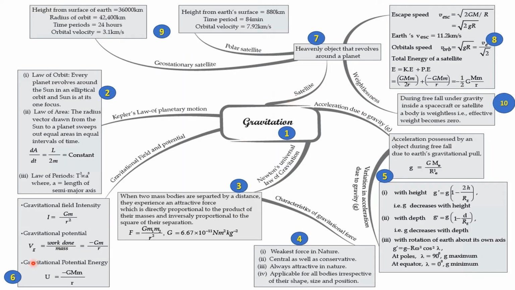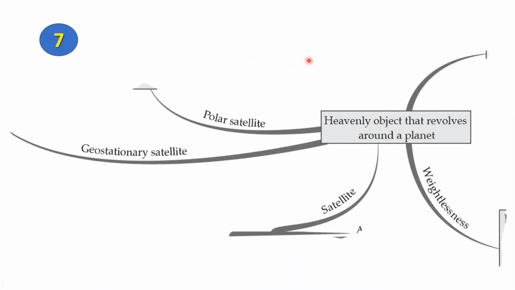Satellites. From one corner of the mind map to another. Let's expand satellites. Now, the definition for satellites is that they are heavenly objects that revolve around a planet. Now, satellites usually have an elliptical orbit or a circular orbit around a planet.